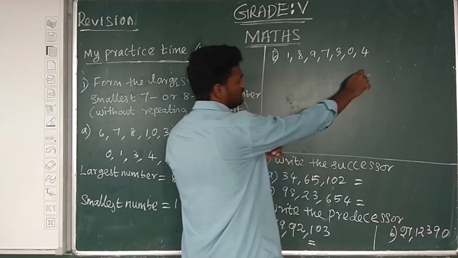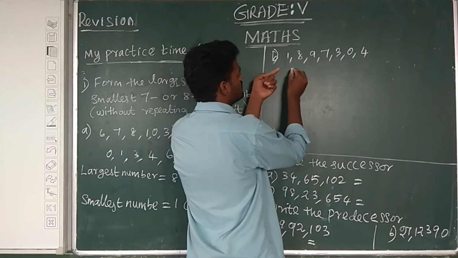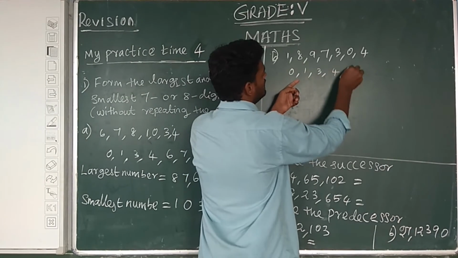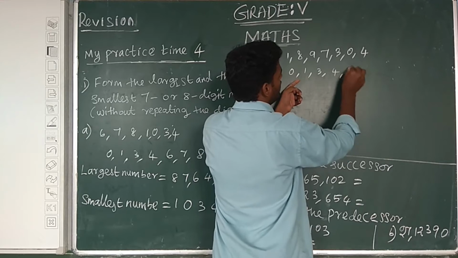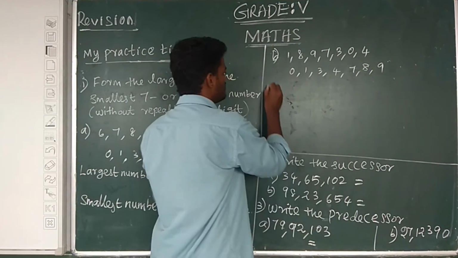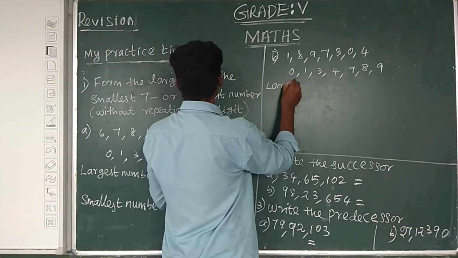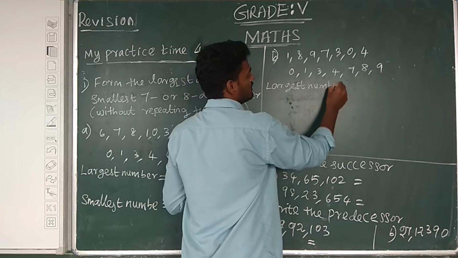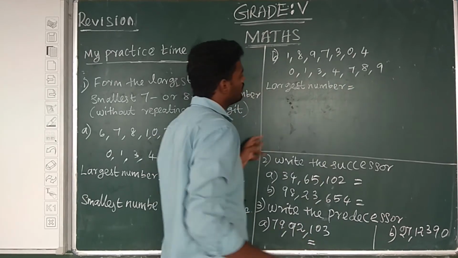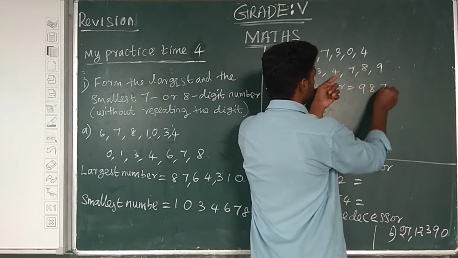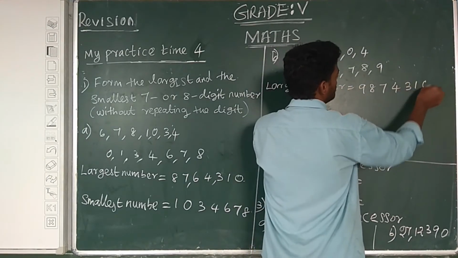First we arrange the digits in ascending order: 0, 1, 3, 4, 7, 8, 9. So the largest number in descending order is 9, 8, 7, 4, 3, 1, 0.